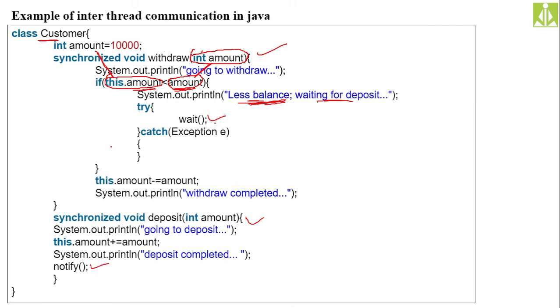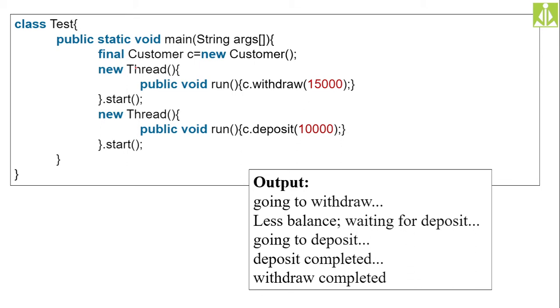So immediately this particular withdrawal method will be notified that the amount has been deposited, so it will become active. Whenever we invoke the withdrawal for a particular amount, that method prints a message and enters the waiting state, waiting for a deposit. Then whenever you invoke the deposit method, the amount gets deposited, and the waiting withdrawal method will be satisfied with that amount and complete its execution. It is very easy to understand. You can easily execute this program on EditPlus.